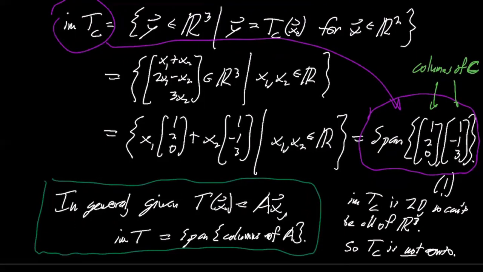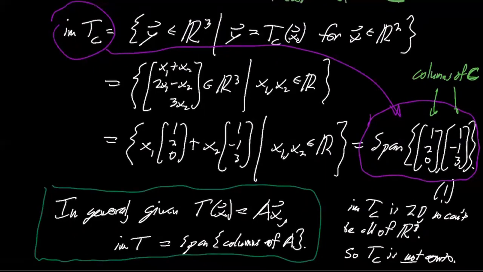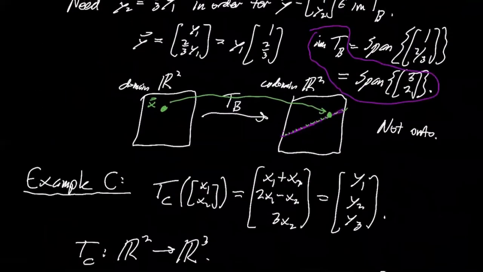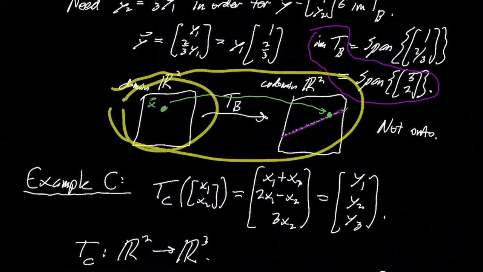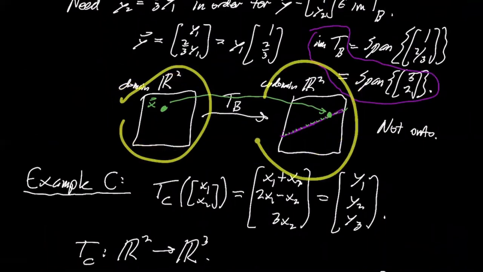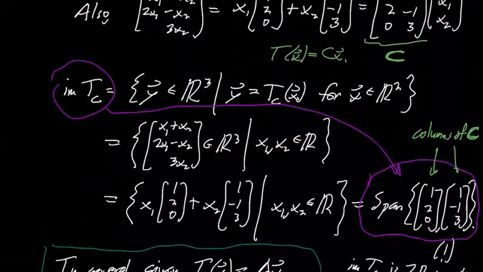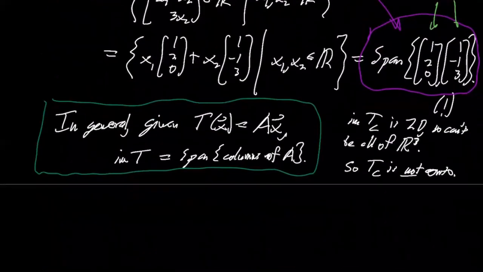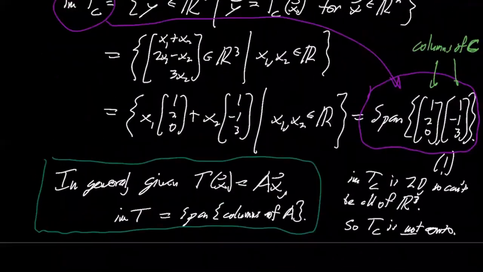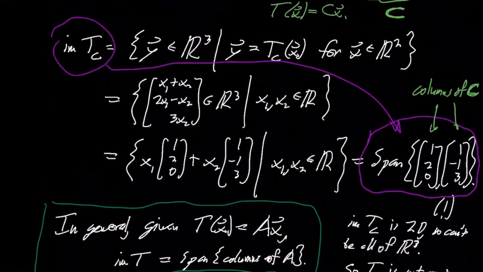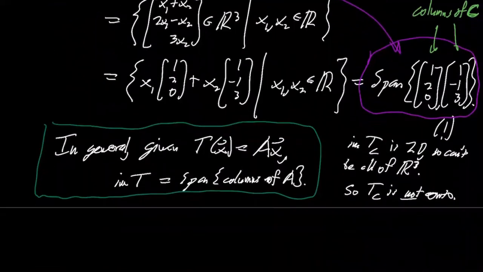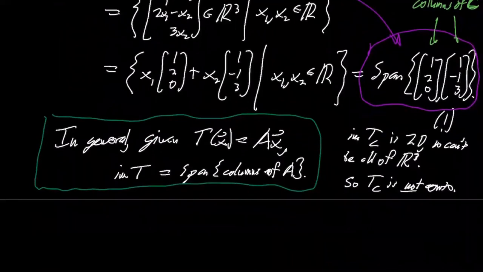In fact, the image is a plane through the origin, which I'm not going to try to draw. You could imagine a picture very similar to the one before, in 3D. Actually, this is from R2 to R3, where you have a two-dimensional space being glued into three-dimensional space as a plane, but I'm not going to draw it because it would be terrible. You could find the equation of the plane the same way we've done before, where you augment with a generic column and row reduce, like in example B, which we did as a lower dimensional case. But I'm not going to do that here just because we've done it before.